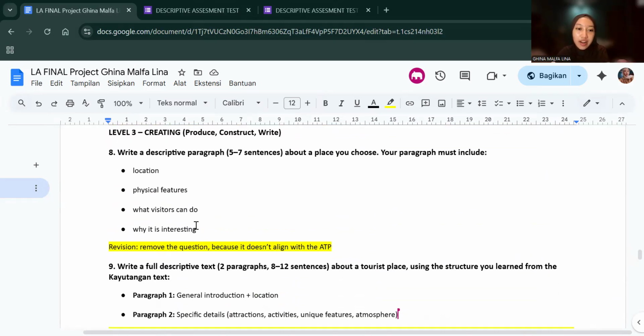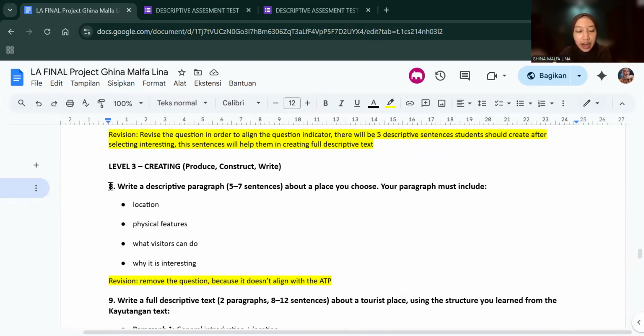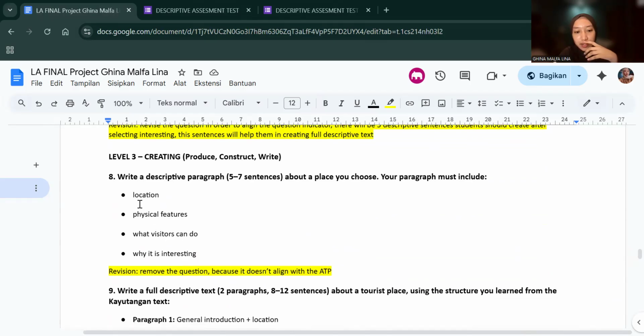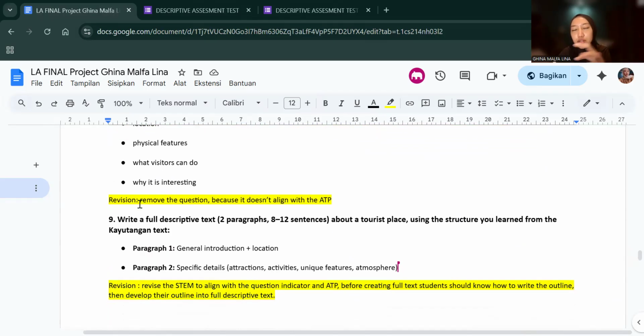And the last, about creating, here, level three, students write a full descriptive text. So number eight, I removed this question because it was too much of a waste of time and doesn't align with the IETP. I want the students to create a shorter descriptive text.